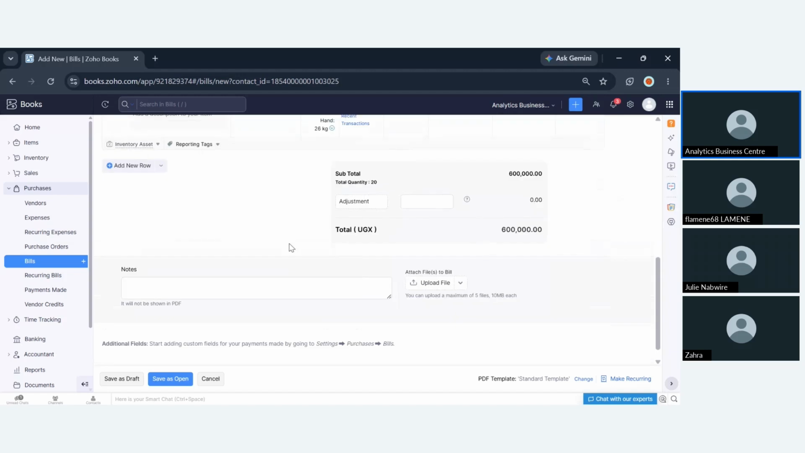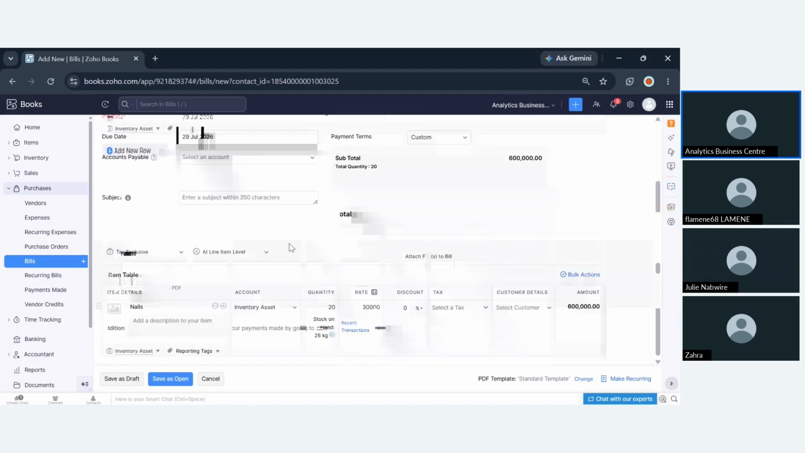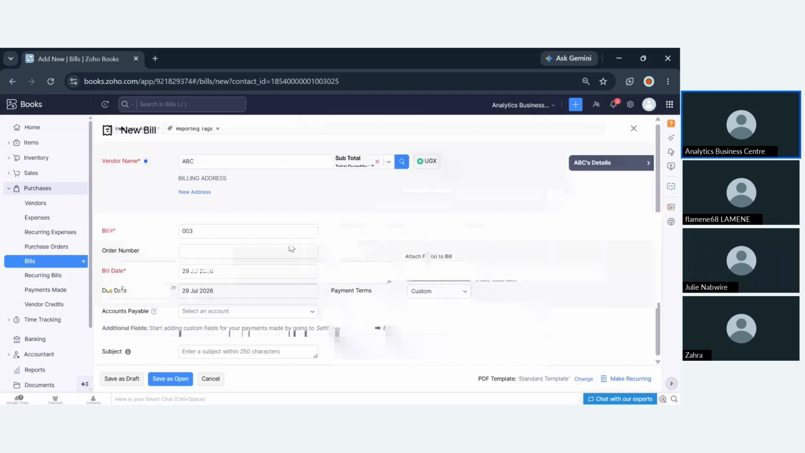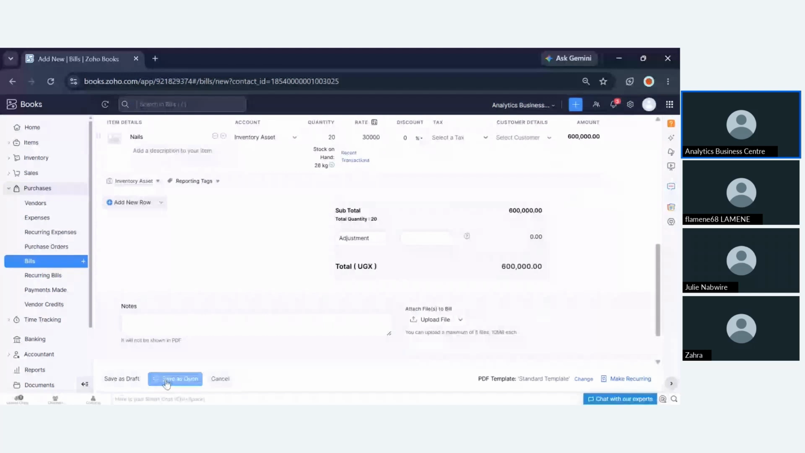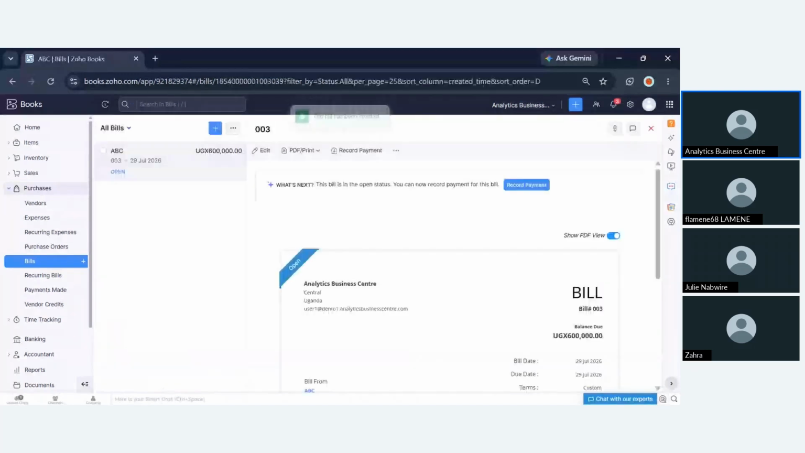When you're done feeding in all that information, you're going to cross-check through everything. When you're done, you're going to click Save as Paid. When you click Save as Paid, this is how your bill will look.